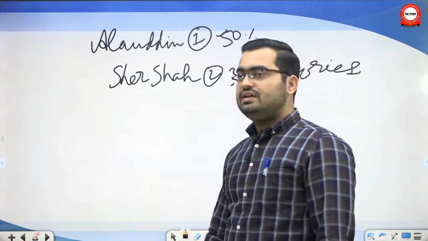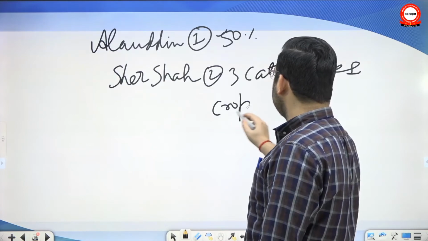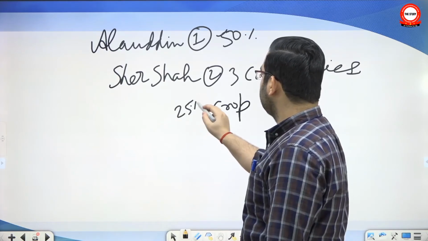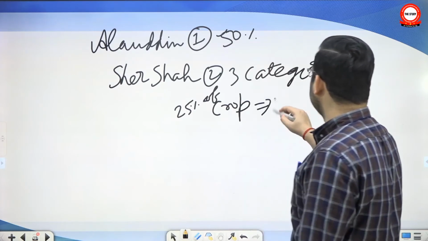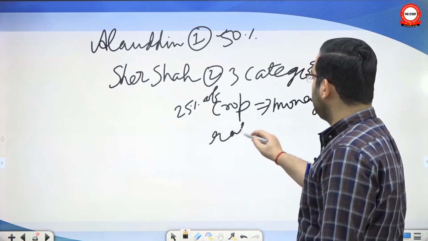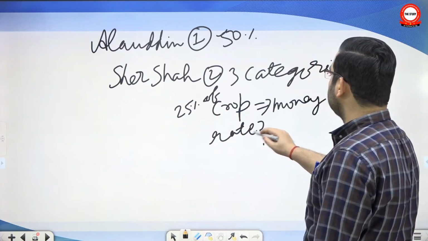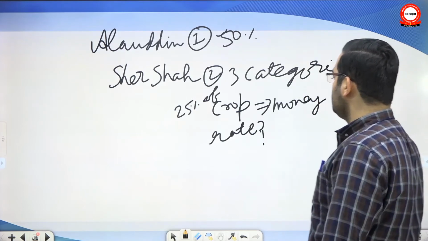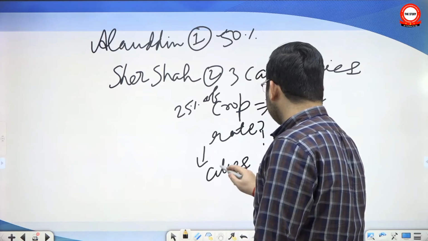But here, say you are charging 25% of the crop. Now you are converting it into money. At what rate are you going to convert that 25% of crop into the money that the farmer owes you? So he used the rates prevailing in cities, especially near the capital.